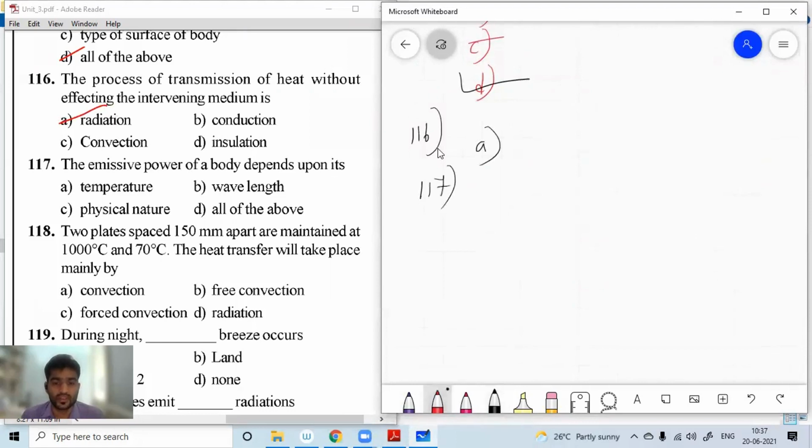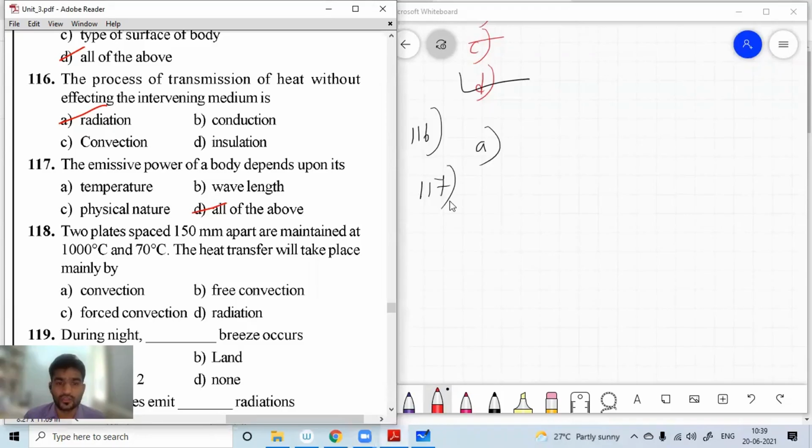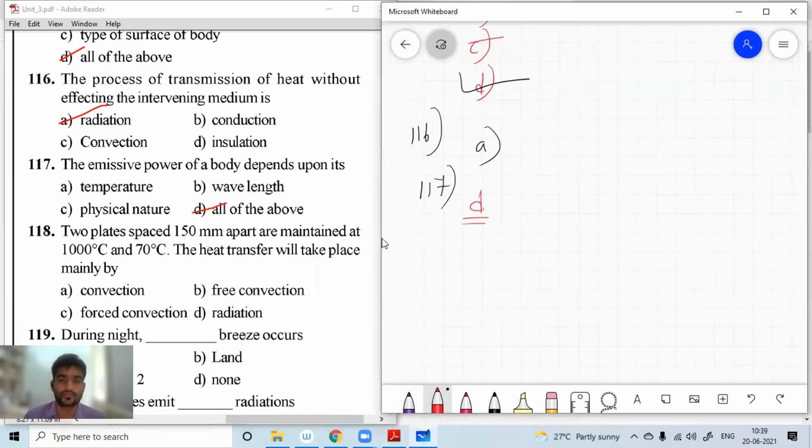Next, question number 117: the emissive power of a body depends upon what? The emissive power of a body depends on its temperature, wavelength, and physical nature. So all of the above. D is the right option.